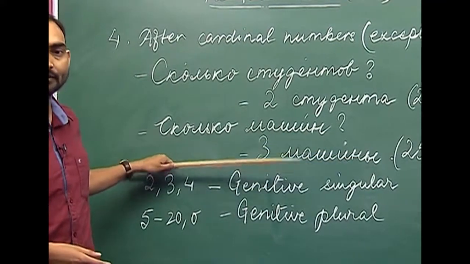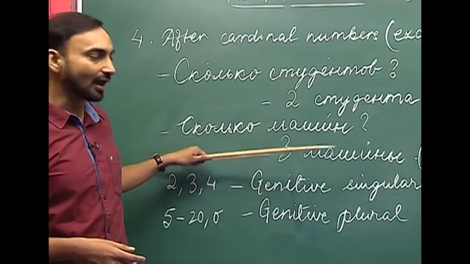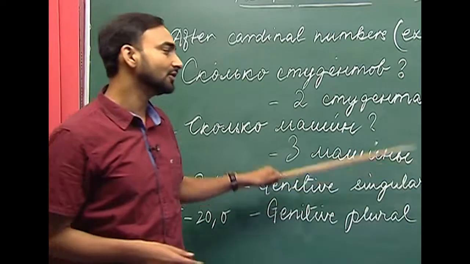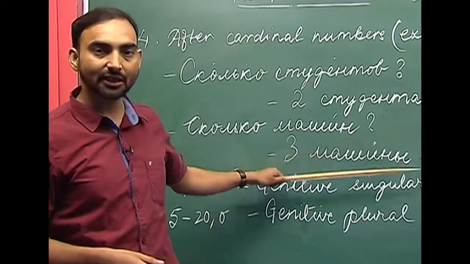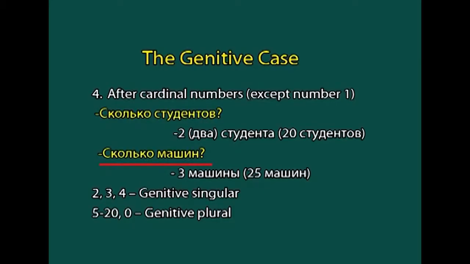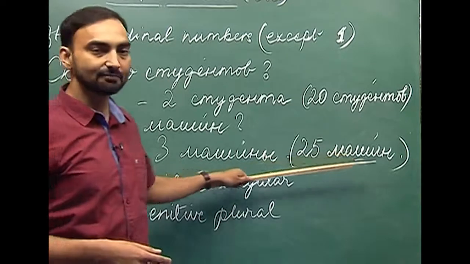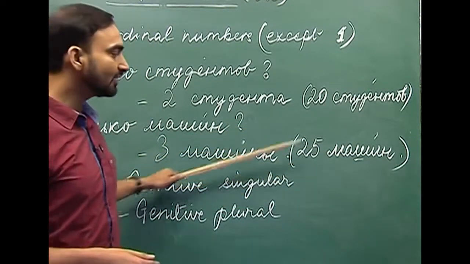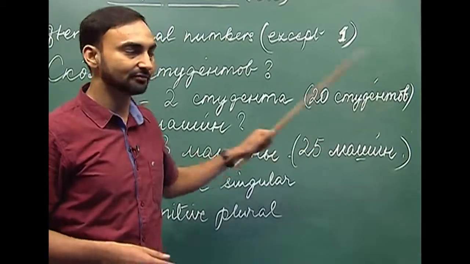So, since here we have used 3, after cardinal number 2, 3, 4 we use the genitive singular form of the noun. So, machina has become machini, 3 machini, and if the number we use has 5 at the end, we use the genitive plural. 25 machine, 3 machini, genitive singular, 25 machine.